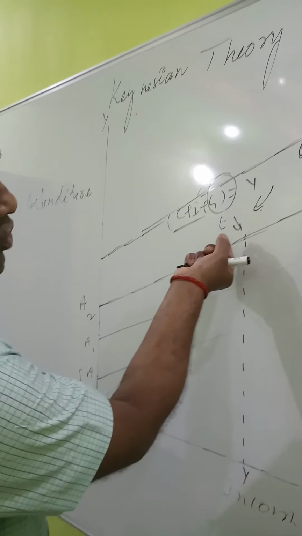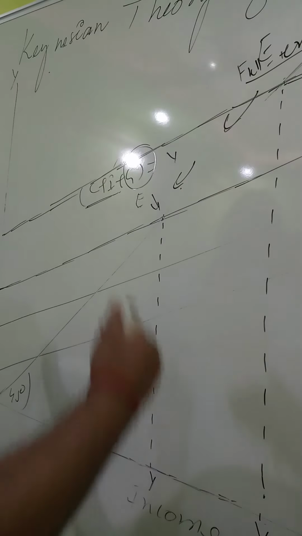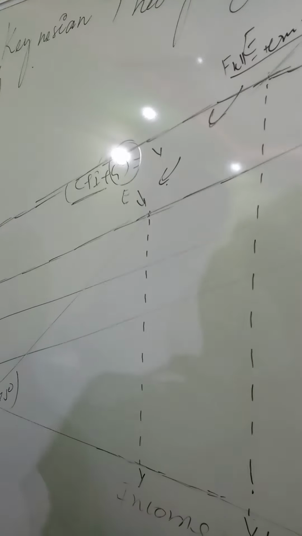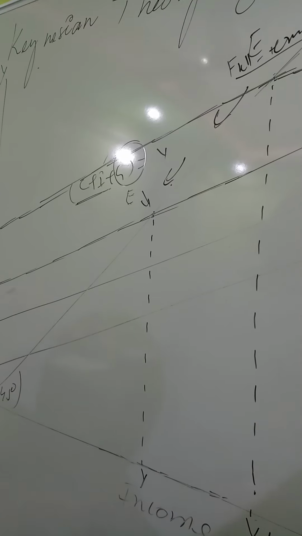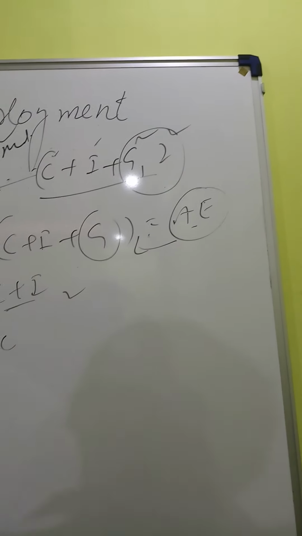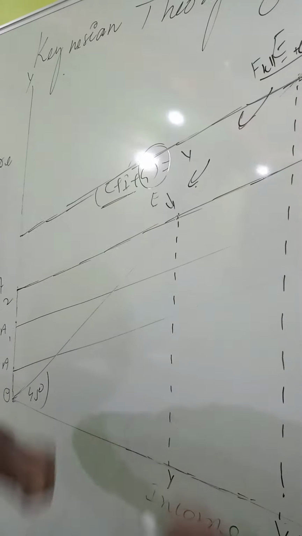It means full employment was not taking place at the point E. So now, as per this theory, or according to J. M. Keynes, the employment level may be enhanced on account of an increase in government expenditure, because there is only one option. By expansion in government expenditure, the employment level may be easily upgraded, enhanced.